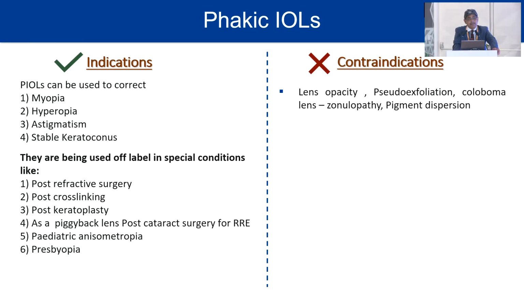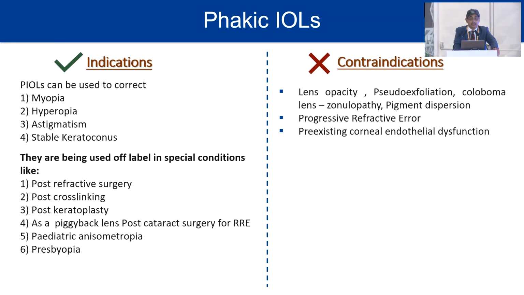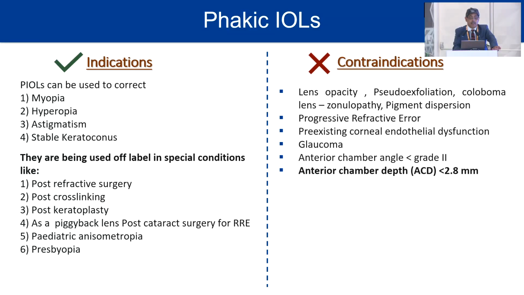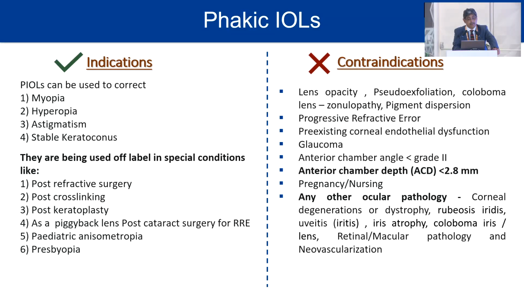If they have any lens opacity or zonular dialysis, coloboma, or pseudoexfoliation, pigment dispersion, or there is a progressive refractive error, or if there is pre-existing corneal endothelial dysfunction, or they are harboring glaucoma or chances of glaucoma are there, angle is less than grade 2, and anterior chamber depth is also less than 2.8 millimeter, then we should avoid it.